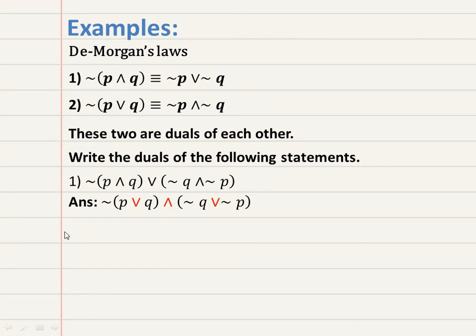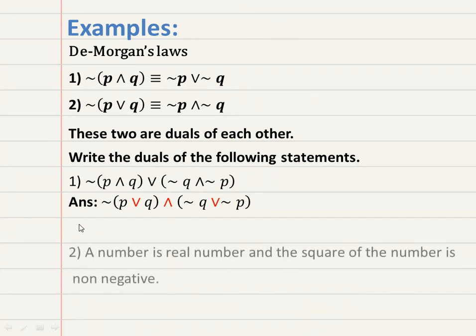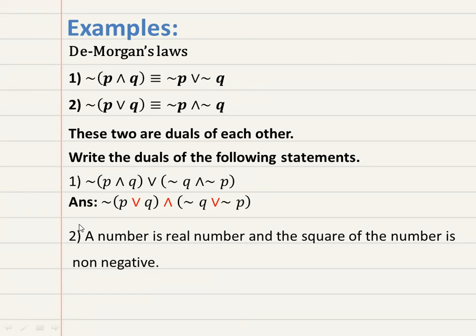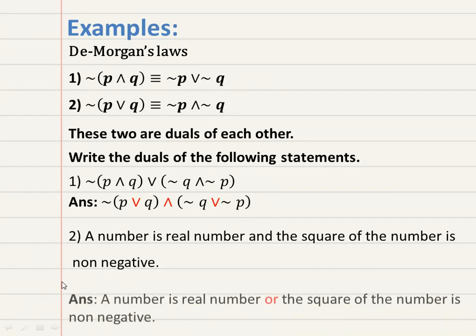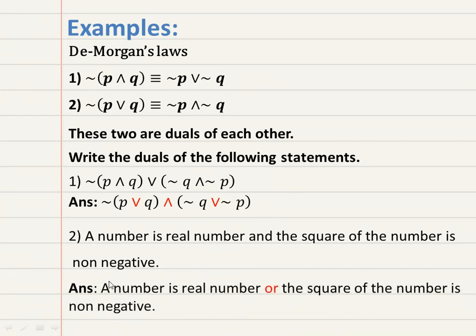Now if the verbal form is given to you, means an actual statement is given like this: a number is a real number and the square of the number is non-negative. Just a statement joined by AND, a conjunction. Then how will you write the dual of this? Very simple.